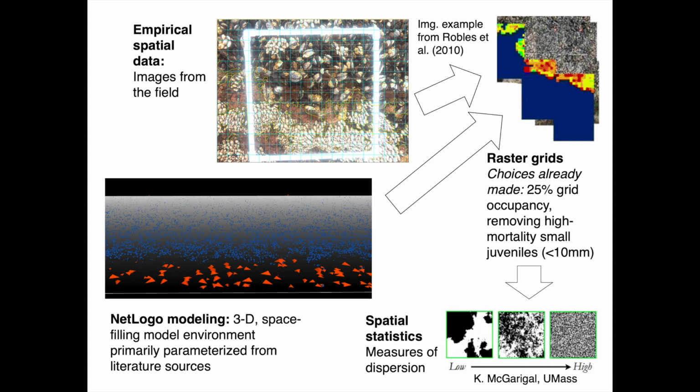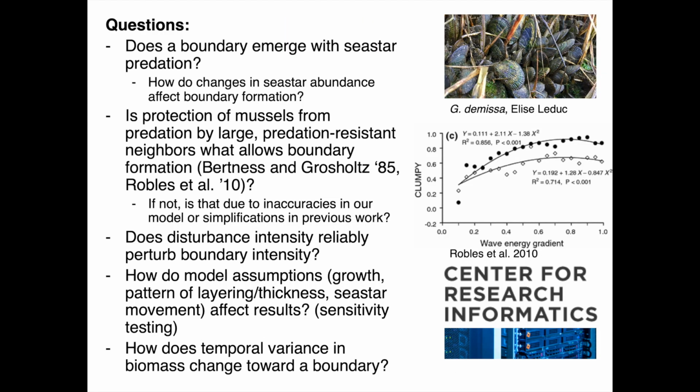So these are some of the questions I wanted to answer with this model. First of all, can I reproduce a boundary, and is it robust to different parameter values? Secondly, is there evidence that protection acts as the kind of positive feedback potentially needed for maintenance of a boundary, which is what was found by Robles et al. in a cellular automata model of these mussels, and was also found in the field with Guukensia salt marsh mussels? And finally, how does variance in a state, in this case in biomass, vary through space towards a critical transition?